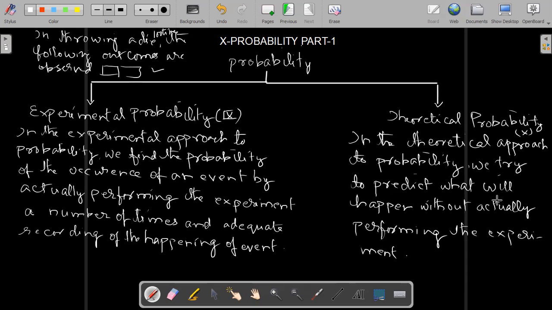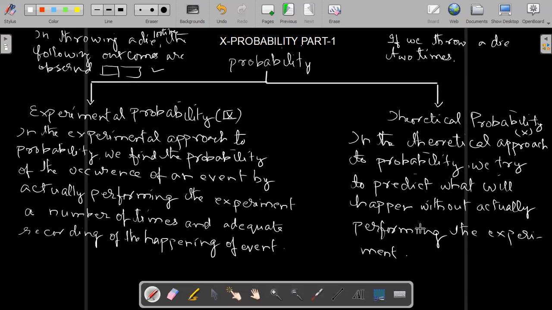But here in theoretical probability, we are trying to predict what will happen without actually performing the experiment. In the experimental case, the experiment has been performed and then we find the probability. Here, the question always starts: if we throw a die 100 times, or two times, we are imagining.